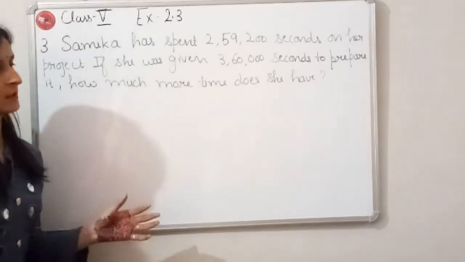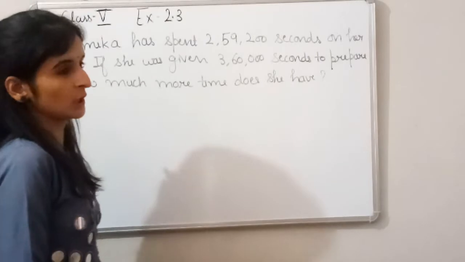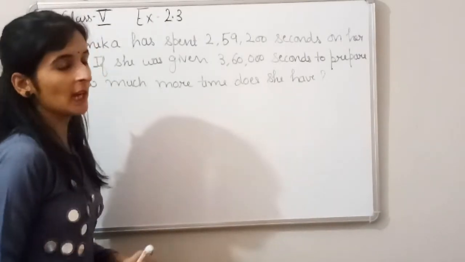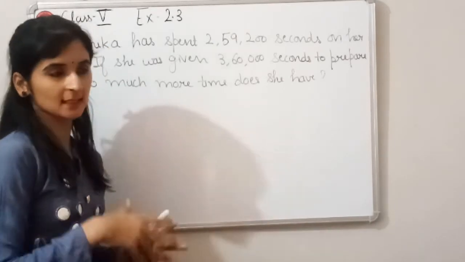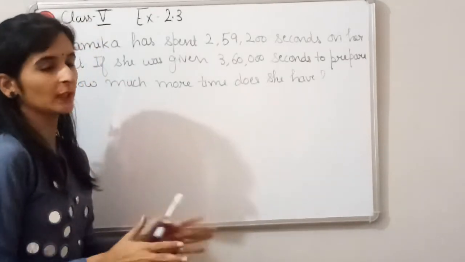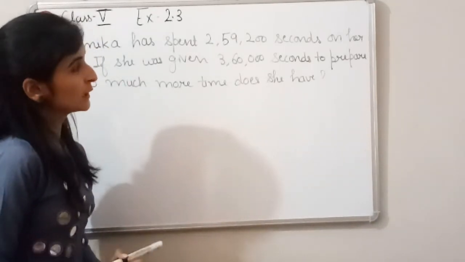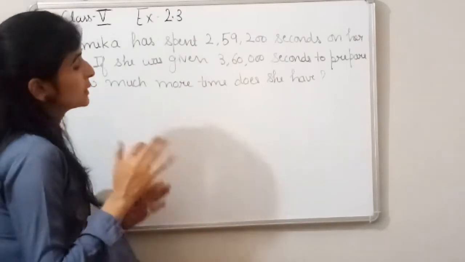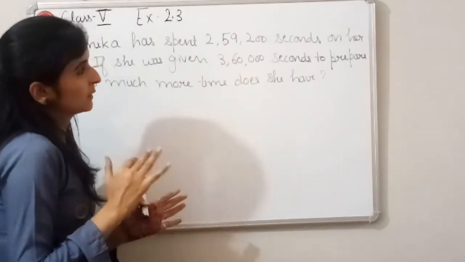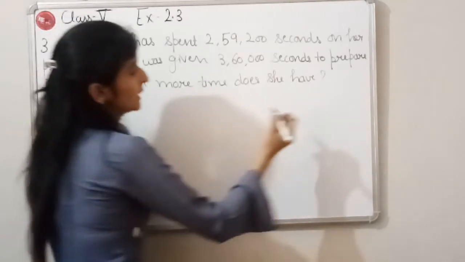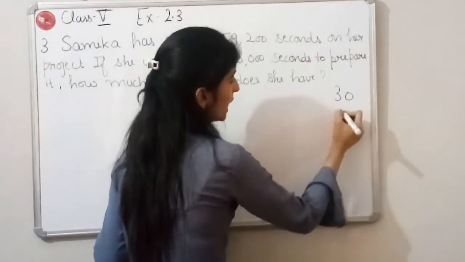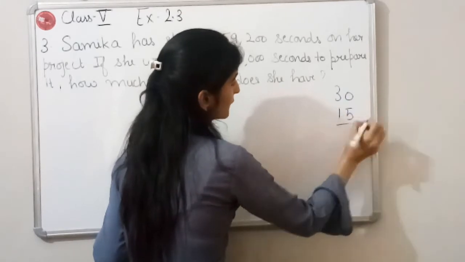Okay children, so let us take a smaller example. If you have been given 30 seconds to complete one project or one activity, but you have spent 15 seconds on your activity. You were given 30 seconds but you have spent 15 seconds.